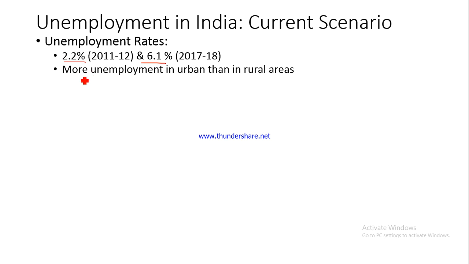It is also found that unemployment is more in urban areas than in rural areas, though people migrate to urban areas in search of employment.